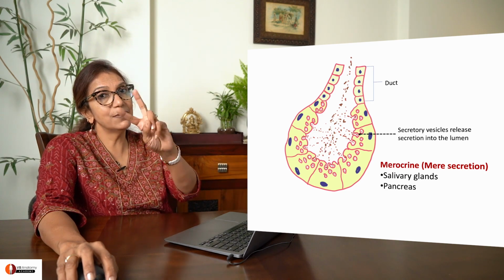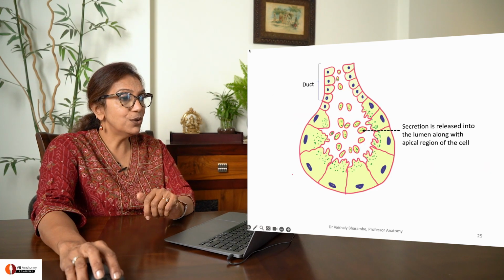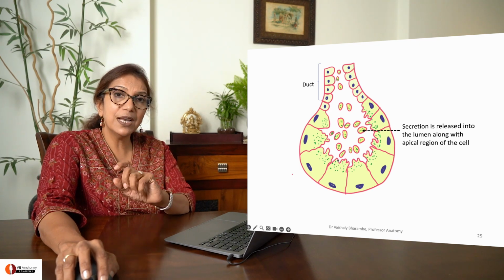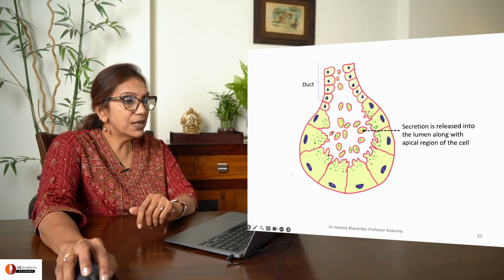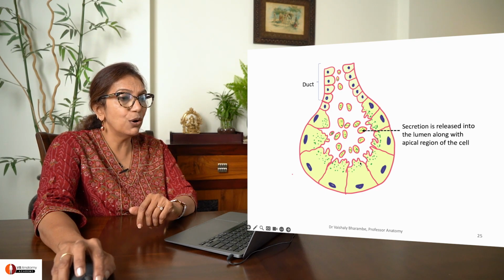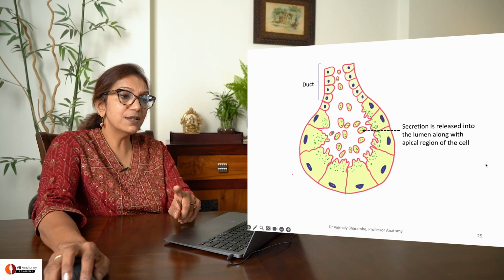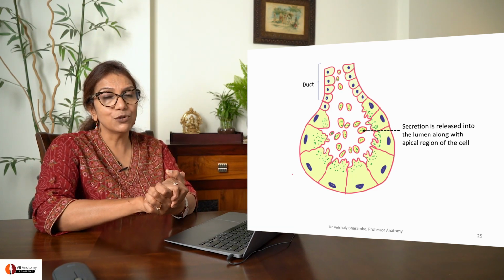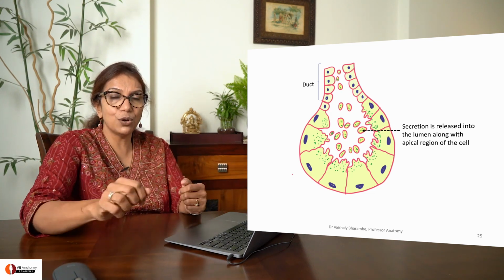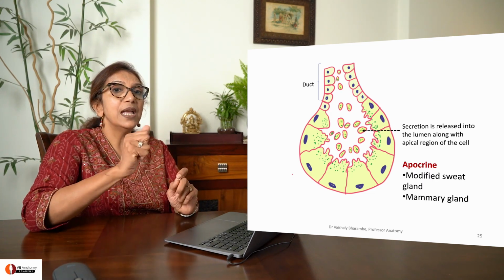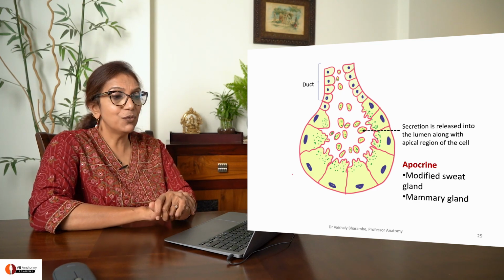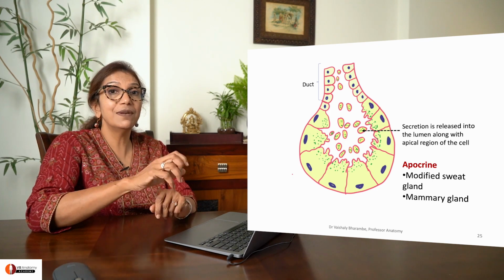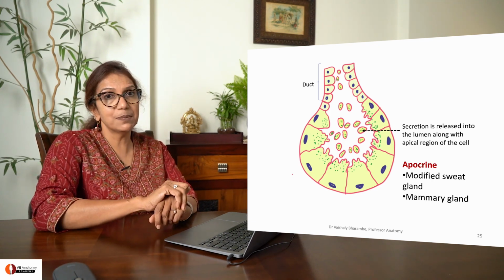To understand this, we go to the next slide. Here you are seeing again duct and secretory element, but every time the secretory element is secreting, it is losing a part of the apical region of the cell. Secretion is released into the lumen along with the apical region of the cell. So a bit of the cell itself is lost. This is therefore called apocrine secretion. For example, modified sweat glands and the mammary gland, when secretion of lipid in the mammary gland is by this method.